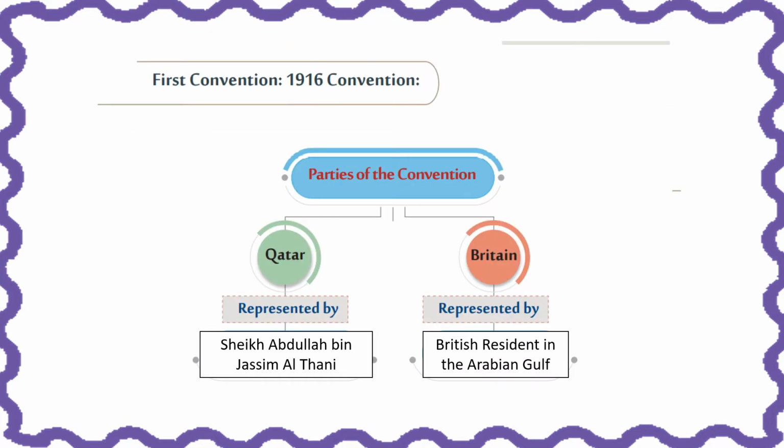Now let's talk about the first convention. It happened in 1916. There were two parties to the convention. When you say parties, you mean groups. The first group was Qatar, represented by Sheikh Abdullah bin Jassim Al Thani, who was then the ruling Emir of Qatar. And the second group was Britain, represented by the British resident in the Arabian Gulf. Both of them signed an agreement that they were going to help each other and protect each other's territories.